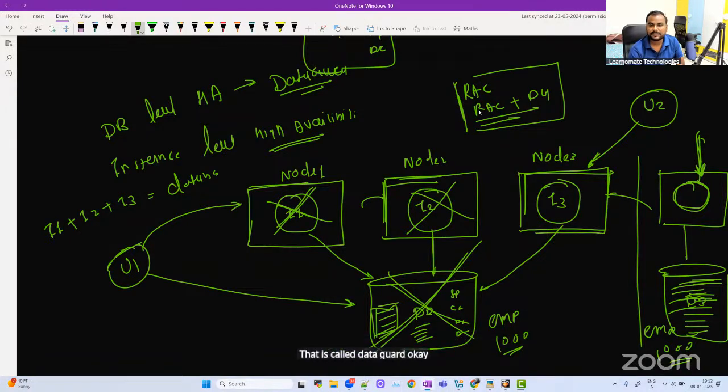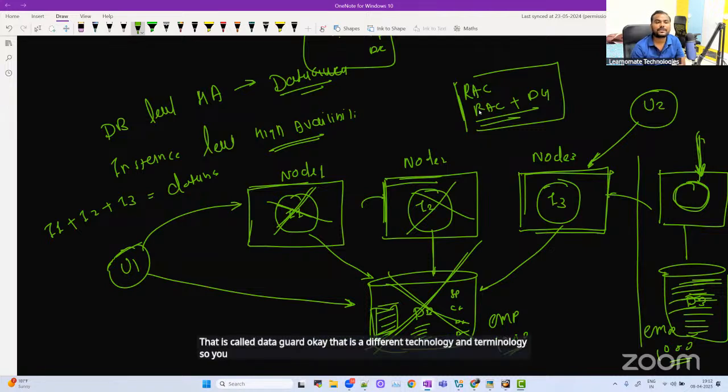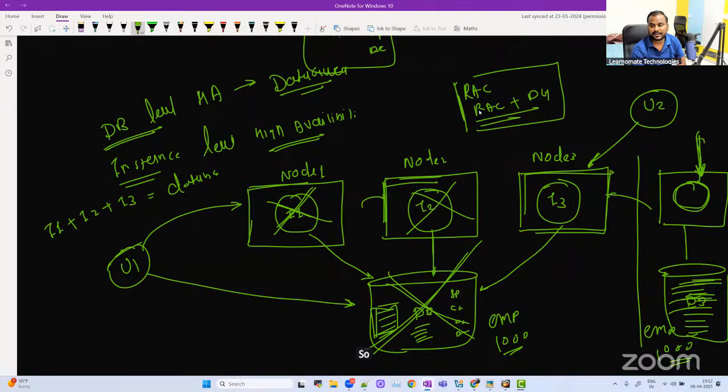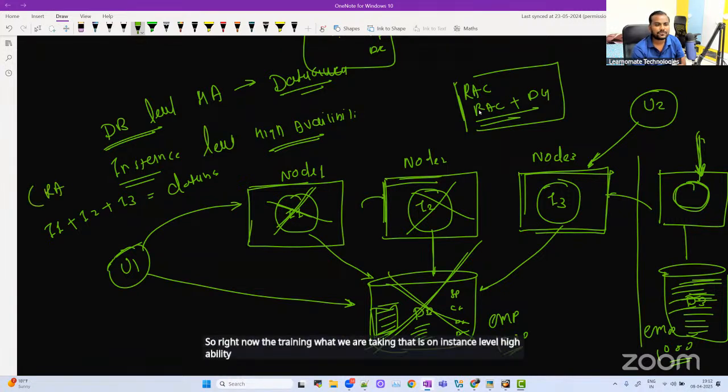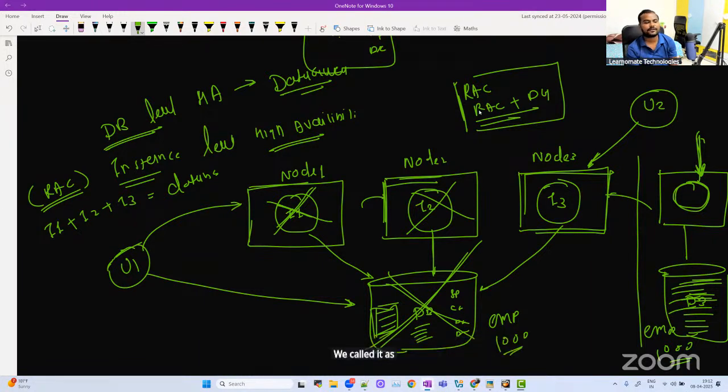That is a different technology and terminology. So you can have high availability on instance level, and you can have high availability on database level also. That is also possible. Right now the training we are taking is on instance level high availability. We call it an Oracle RAC environment.